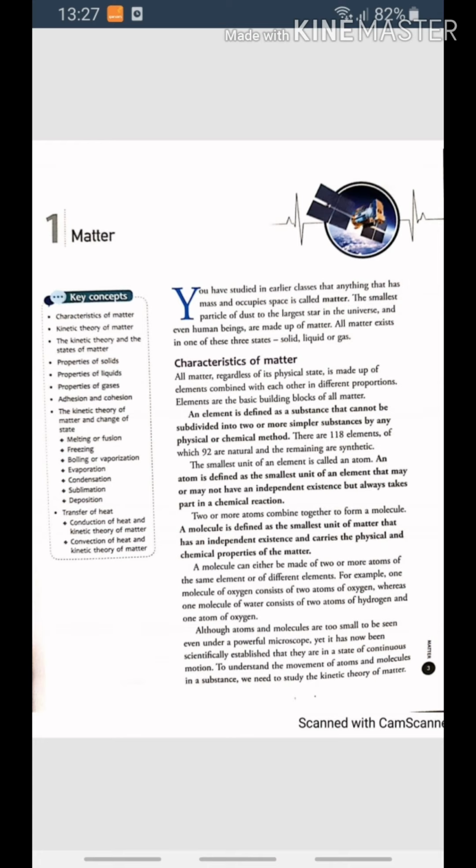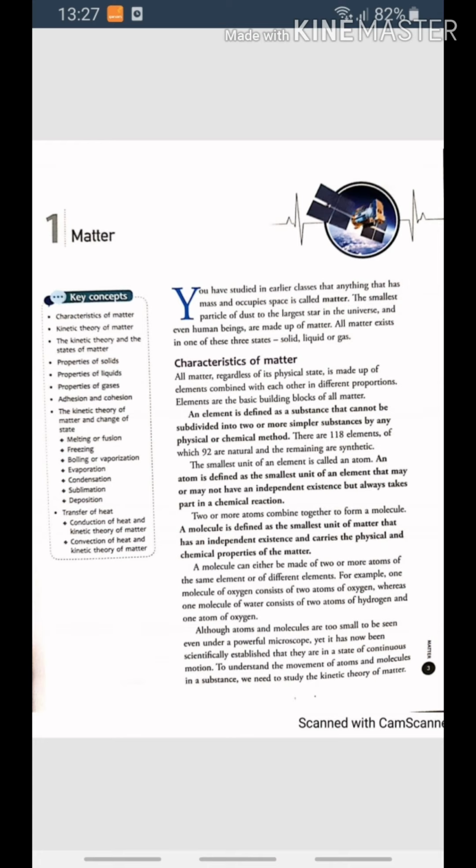Children, see what is condensation. The process of conversion of vapor or gas into its liquid state at a particular temperature on cooling is called condensation. The temperature at which a vapor or gas changes to a liquid is called the condensation point of the gas. Next topic is sublimation. Sublimation is a process by which a substance directly changes from the solid state to its vapor or gaseous state on heating without passing through the liquid state.